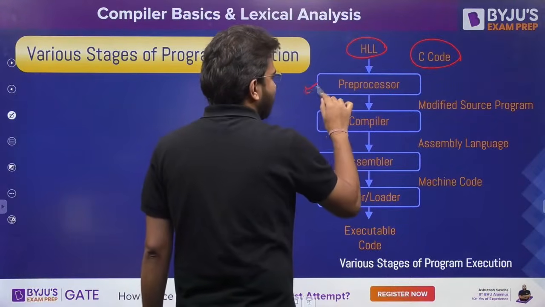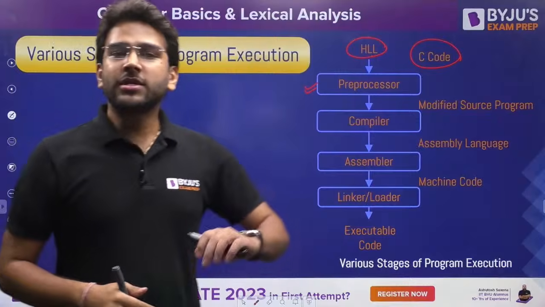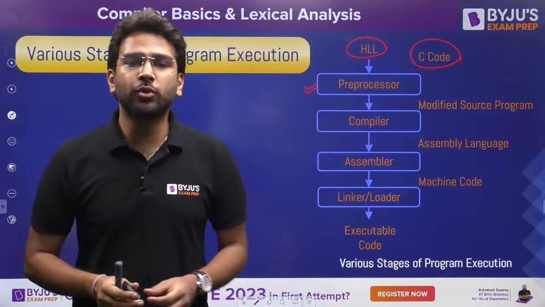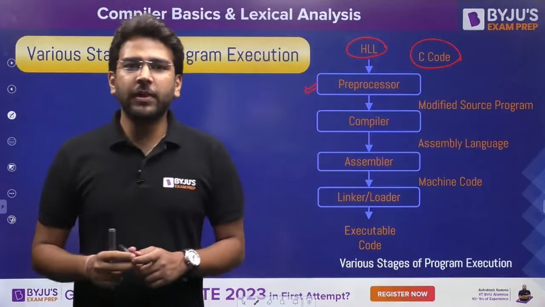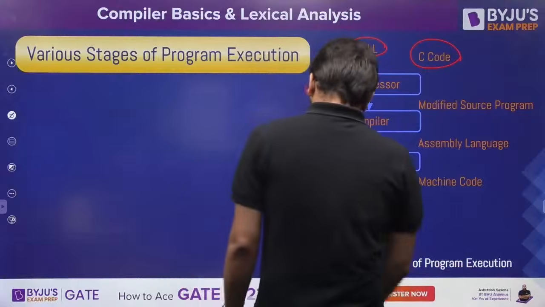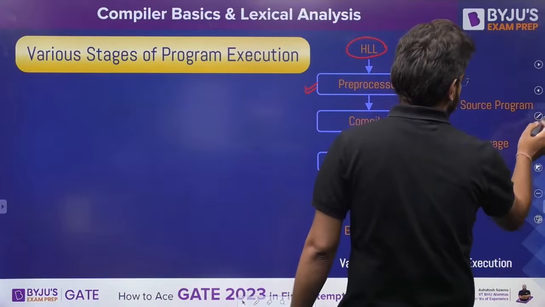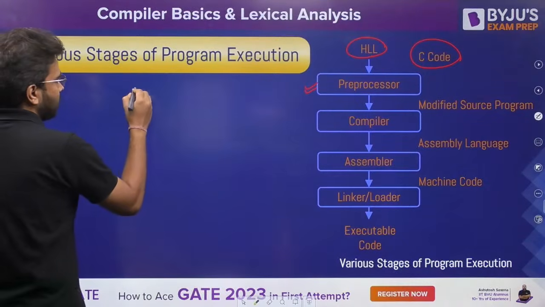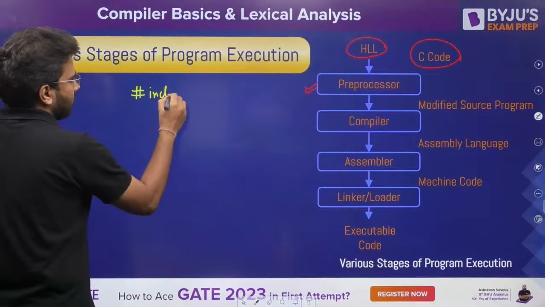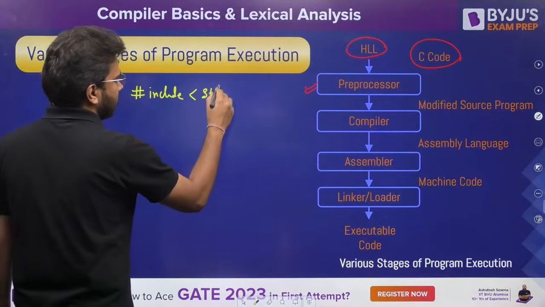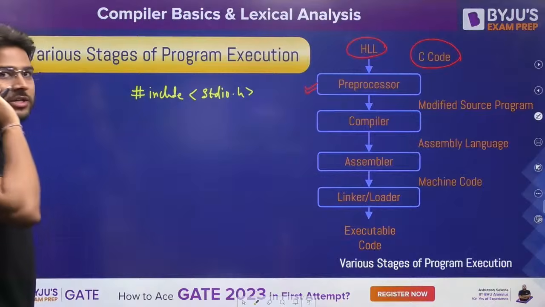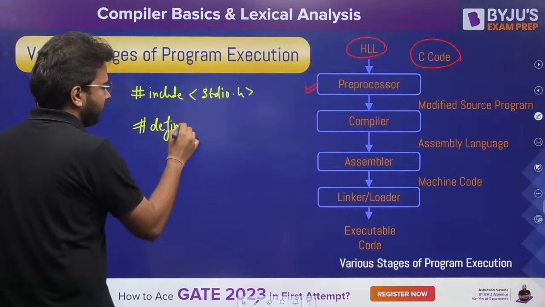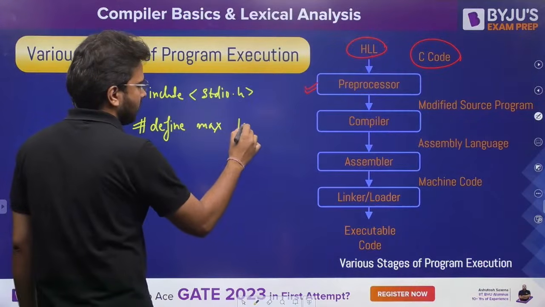First of all, we are going to provide this high-level code to the preprocessor. The preprocessor is not part of the compiler. Before even giving the source code to the compiler, we first give the source code to the preprocessor. What is the functionality of the preprocessor? Let's understand it. Let me just change the color here. Suppose we have written one header file here, hash include stdio.h, or let's say we have written something like this, hash define, let's say MAX 100.